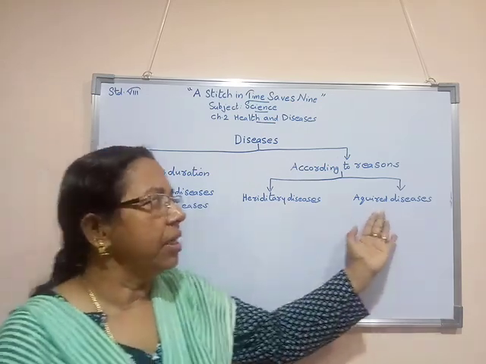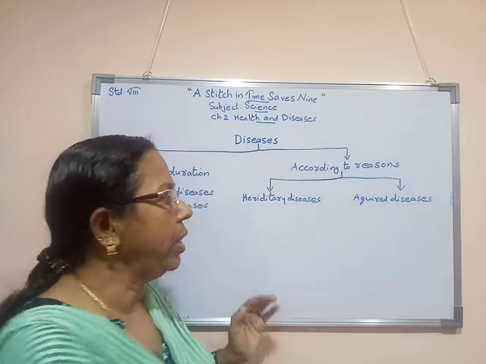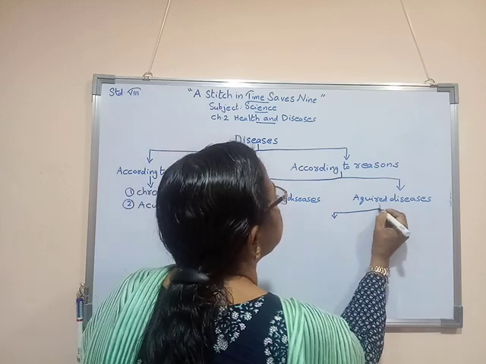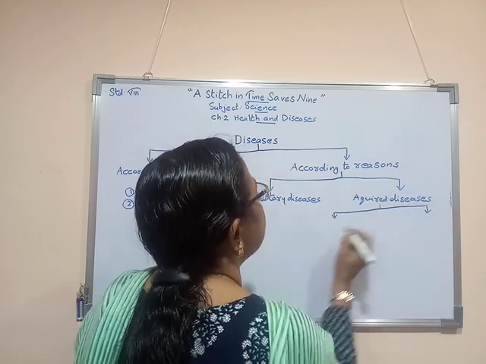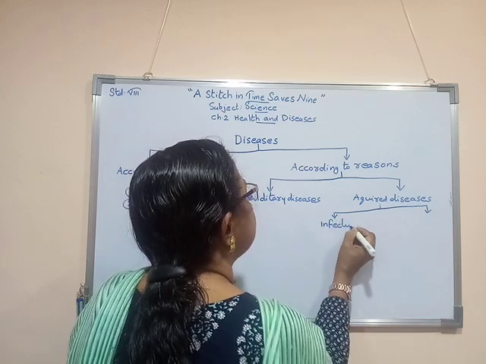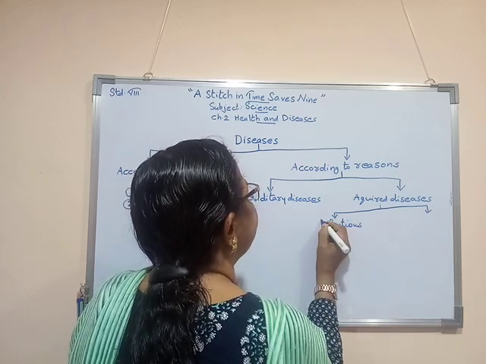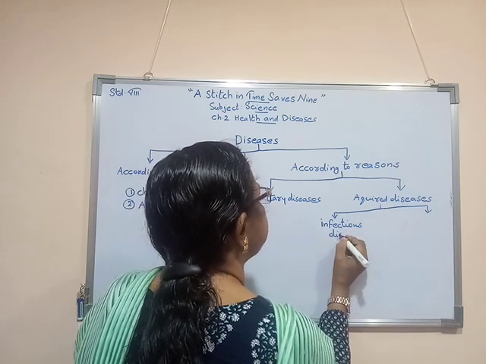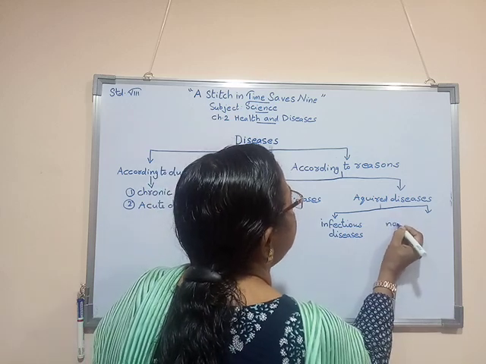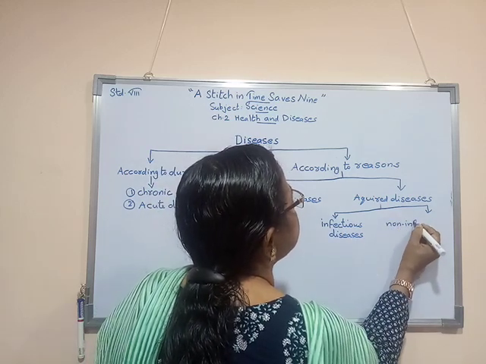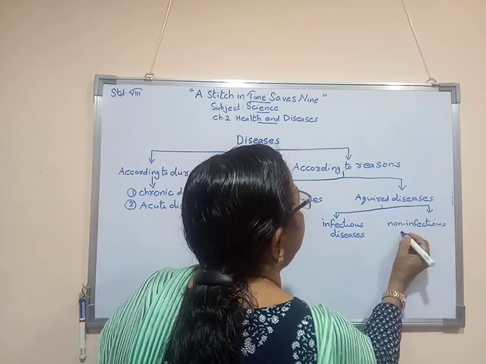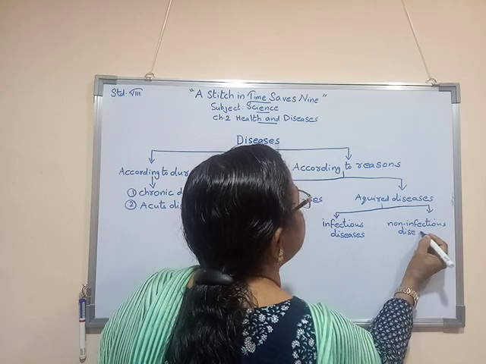Now we are studying acquired diseases. Acquired diseases are of two types. They are infectious diseases and non-infectious diseases.